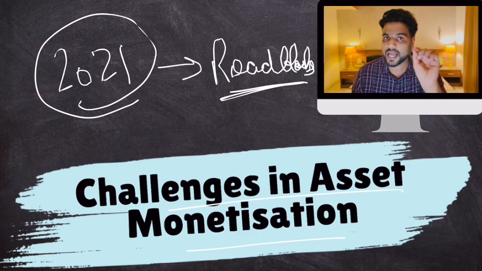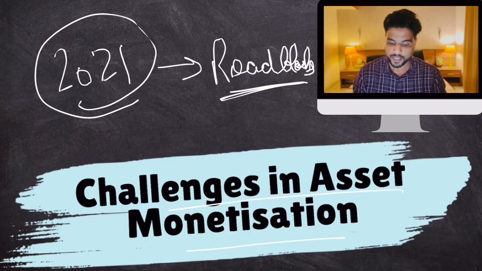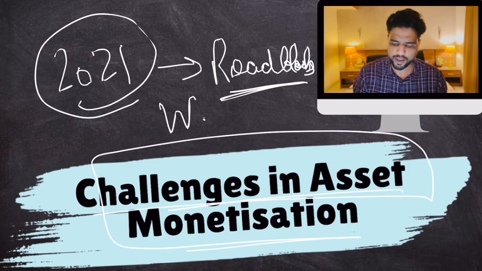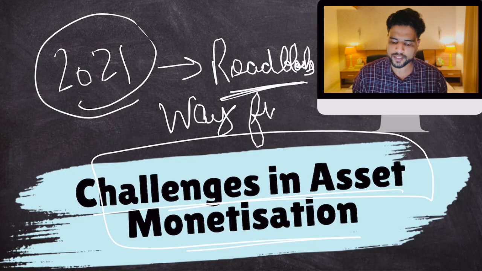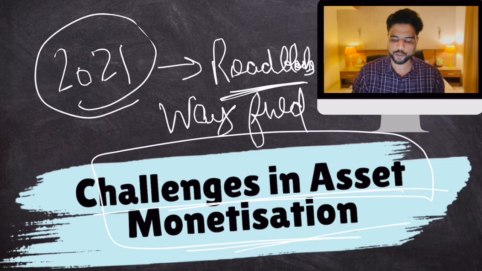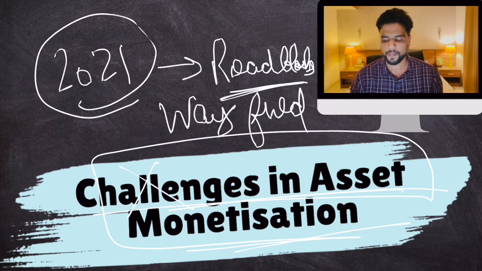So there are some challenges in asset monetization. Very simple to understand. That's why I'm not discussing those challenges in the lecture, but they are given in your notes and it is important. So do check out the challenges, and also in the end, there is a way forward. What should we do next so that there is 100% efficiency in asset monetization? How should we solve these challenges?